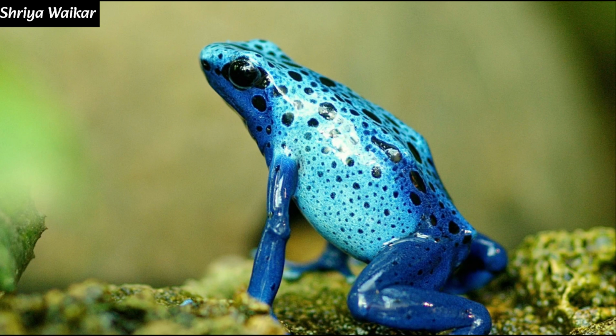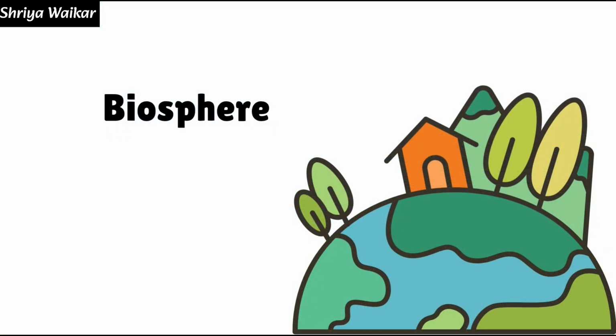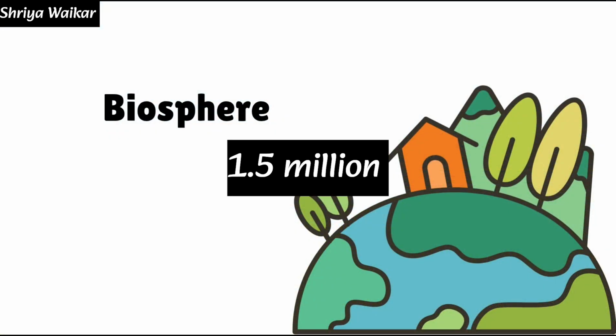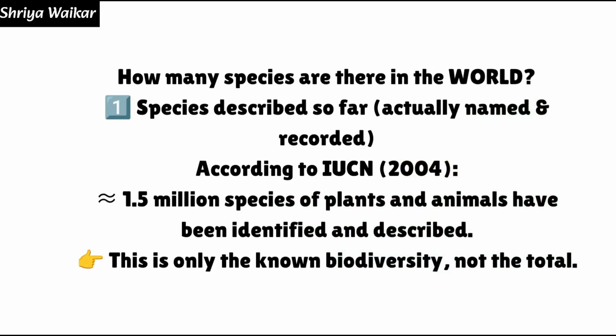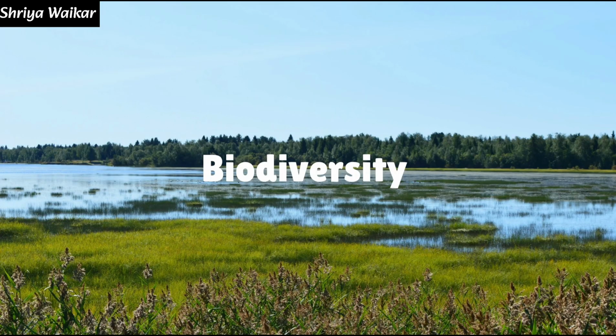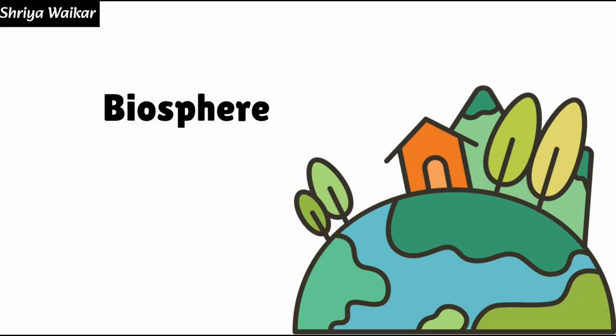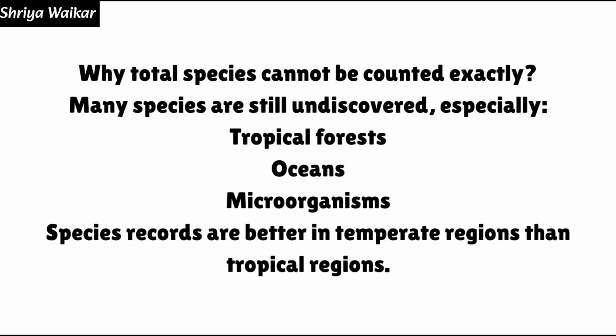The species described so far, according to IUCN, the 2024 record, is approximately 1.5 million species of plants and animals that have been identified and described, and this is only the known biodiversity, not the total. And why can the total species not be counted exactly? Because many species are still to be discovered, especially in the tropical forest, ocean, and microorganisms. The species records are better in the temperate region than the tropical region.